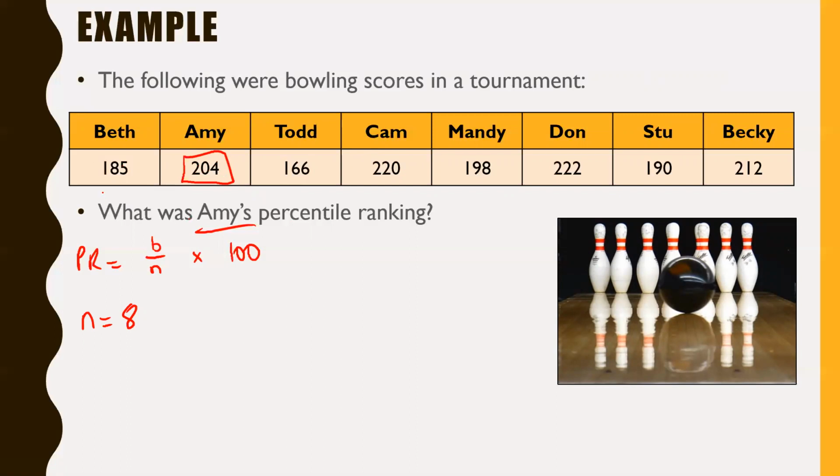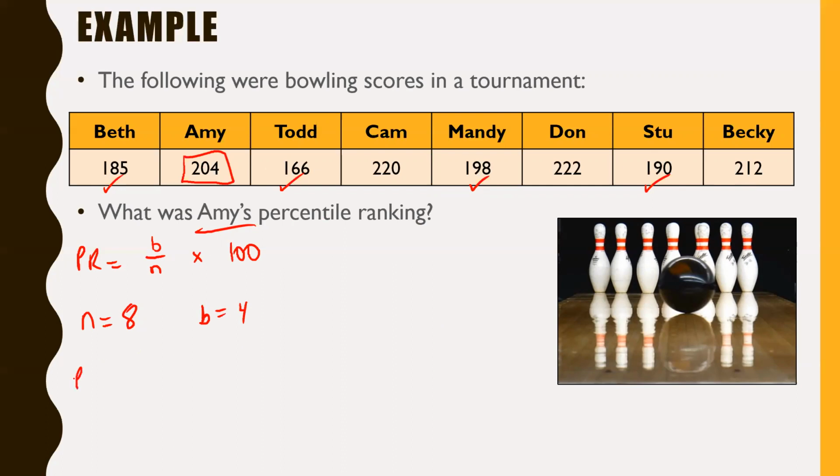Well, Beth certainly is, so there's one. Todd also is, that's another one. Cam, however, he's not below 204, so I won't include him. Mandy, yeah, she's below 204. Dawn, no. Stu, yeah, that's below 204. And Becky, no, that's above 204. So you can see based on the check marks I put in here, there's 4 that are below. So I can say B equals 4, right?